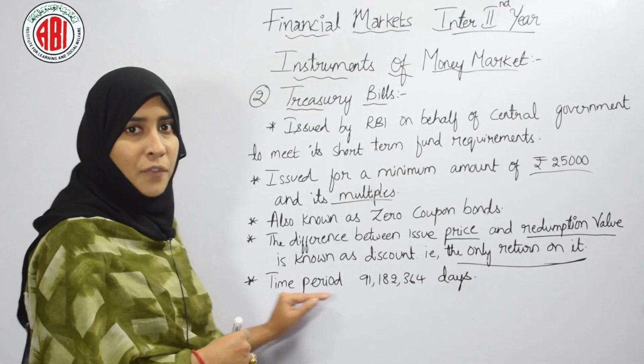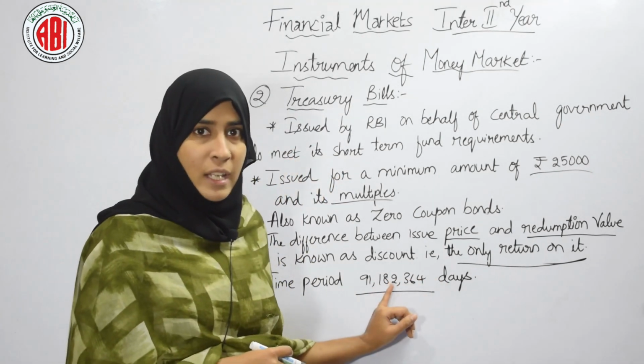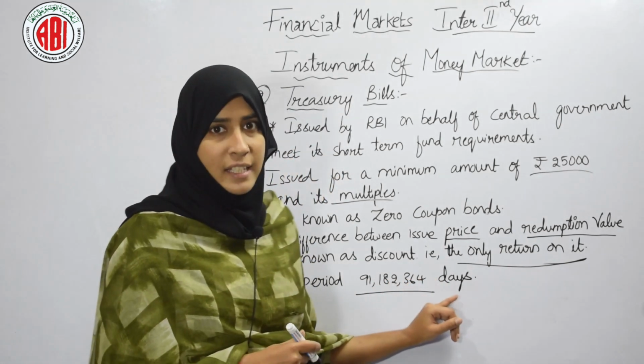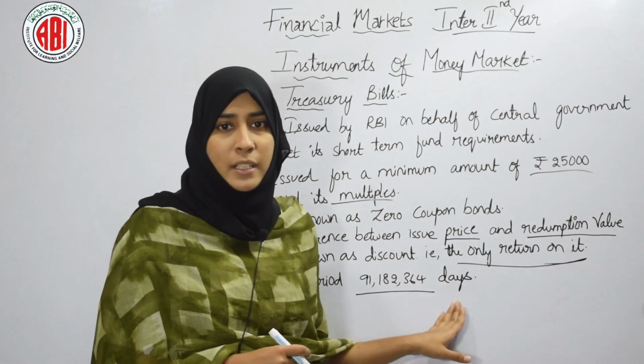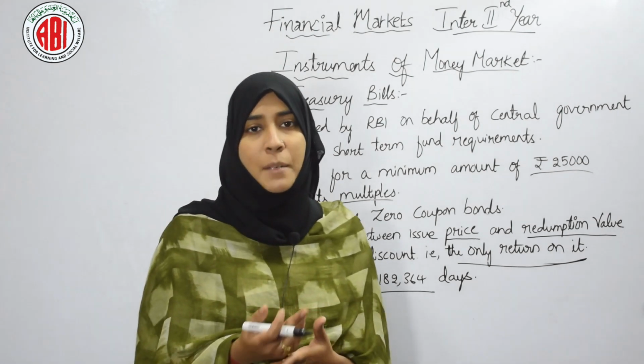And the time period of treasury bills is 91 days, 182 days and 364 days. This is the time period of treasury bills. So this was all about treasury bills. Now let's see another instrument in money market.